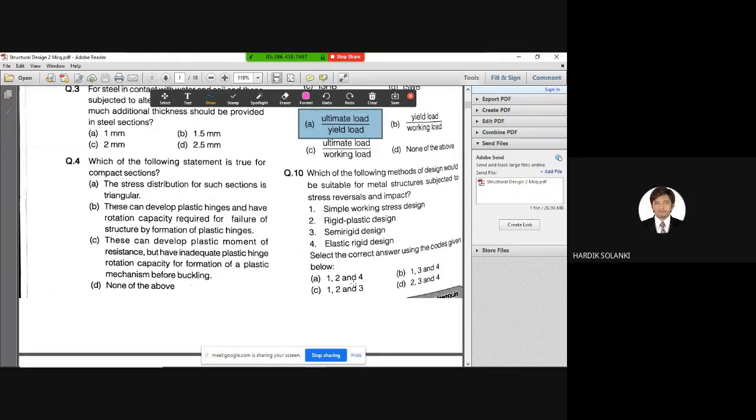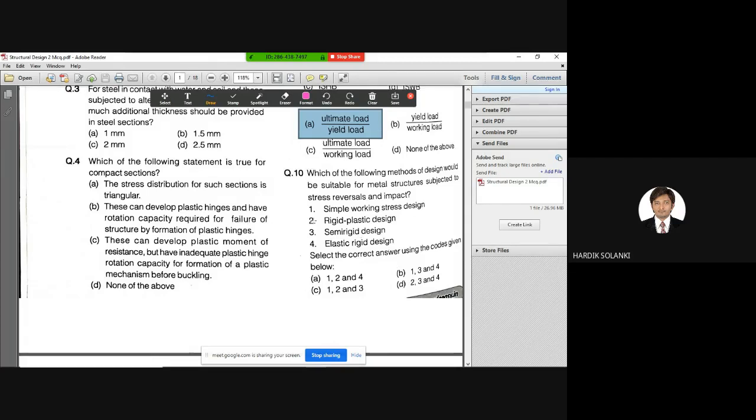There are four options given. First is 1, 2, and 4. Second is 1, 3, and 4. Third is 1, 2, and 3. Fourth is 2, 3, 4. Out of these options, you can observe that 3 methods are correct and 1 method is wrong, because in each and every option there are 3 answers given. So you need to identify the wrong one.